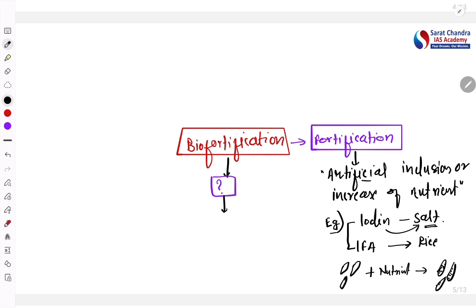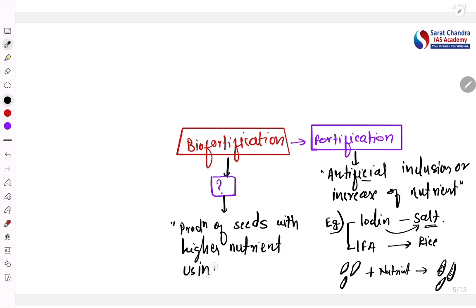But here what we are doing is that we are creating the seeds which have the higher nutrient value, nutrient availability. So it is the production of seeds or development of seeds with higher nutrient content, using plant breeding.